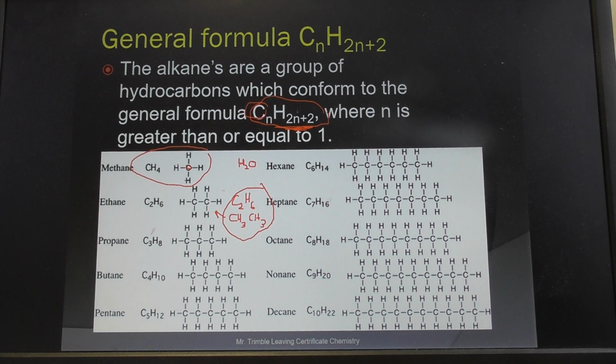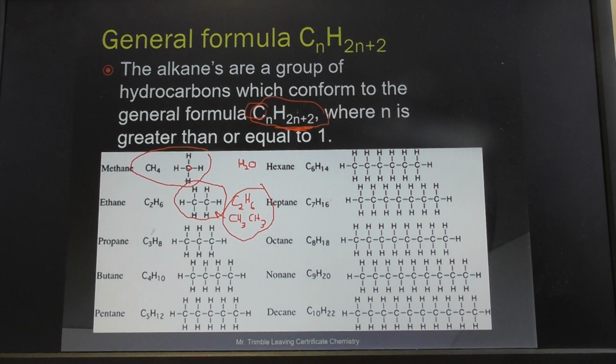Just be careful, this is what's known as its structural formula. The structural formula is drawing it out like this, right here, whereas the molecular formula is giving the number of atoms. Now, I think we've mentioned that before, but I'm afraid that you would use the phrase chemical formula. Chemical formula is too general. Both of those are chemical formulas. Therefore, you can't say that this is the chemical formula because it could be either of those.